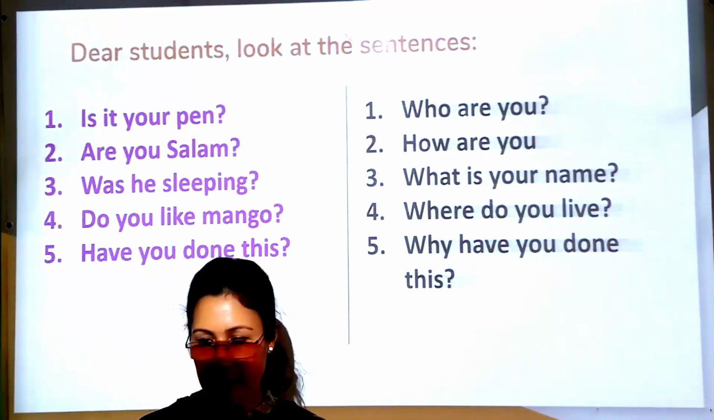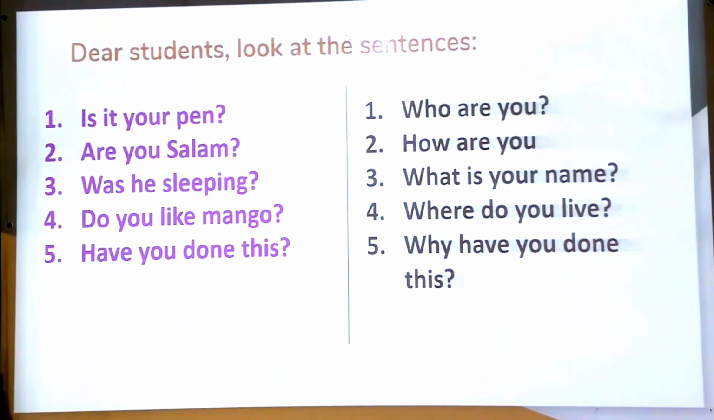Dear student, look at the sentences. You can see two groups of sentences here. On the left, you can see number 1, is it your pen? Number 2, are you Salam? Number 3, was he sleeping? Number 4, do you like mango? Number 5, have you done this?